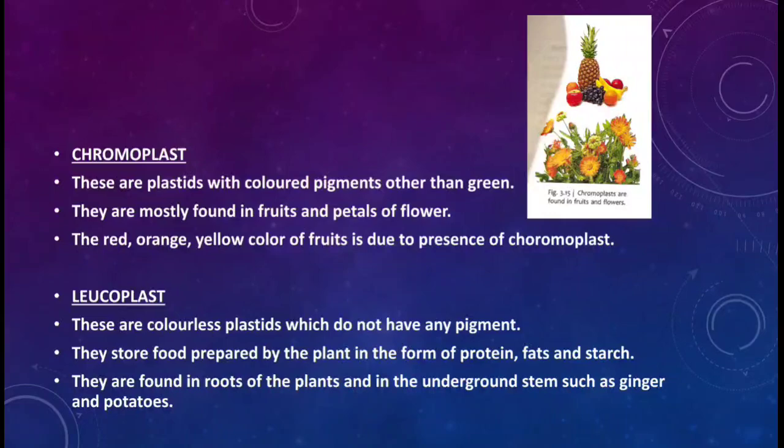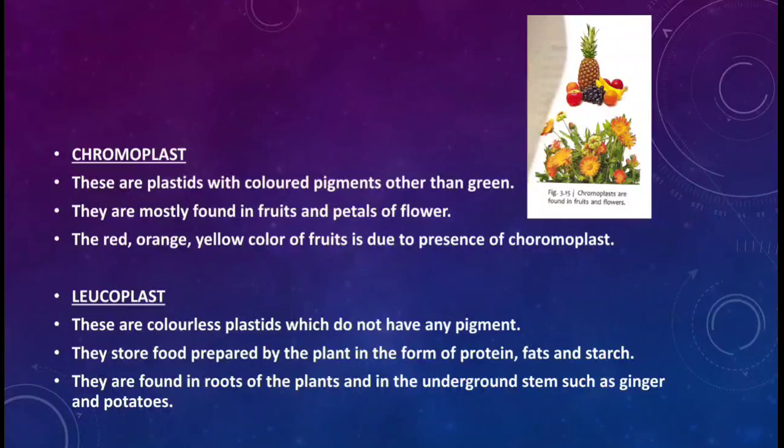So the leucoplast only stores food in the form of protein, fat and starch. They are found in the roots of the plants and the underground stems, such as ginger and potatoes.